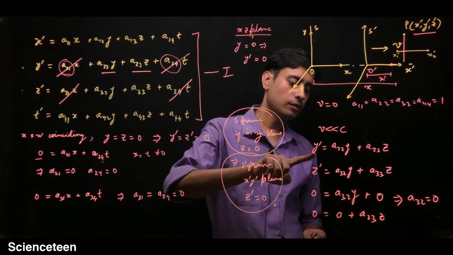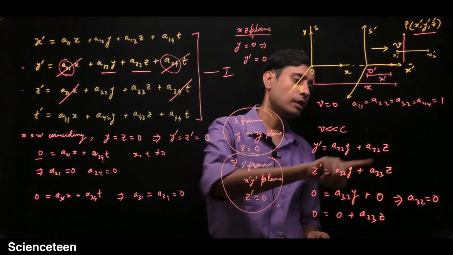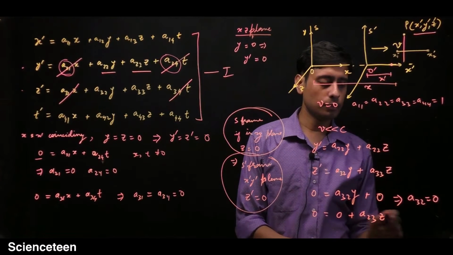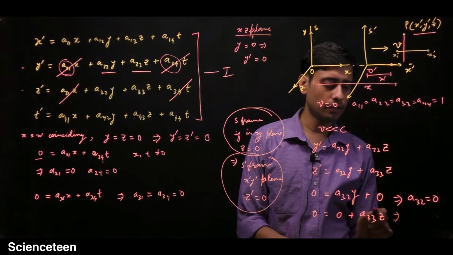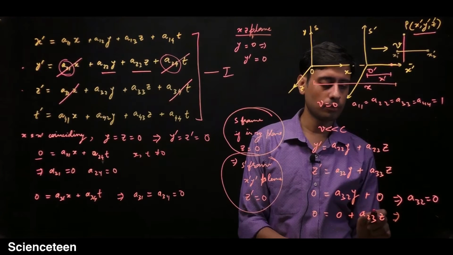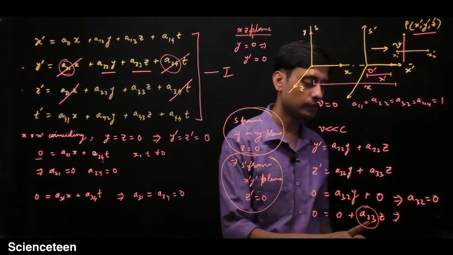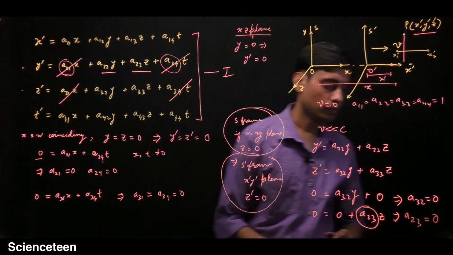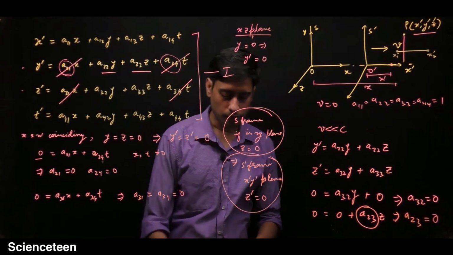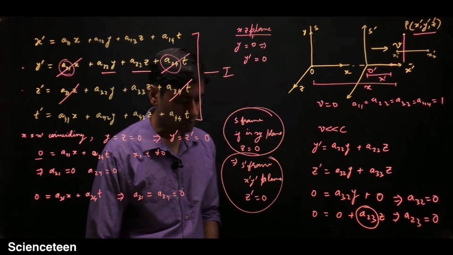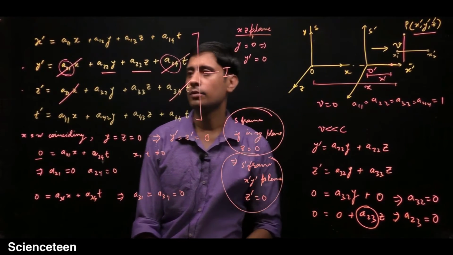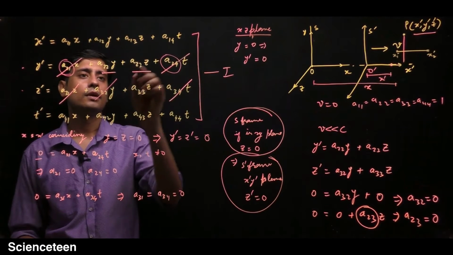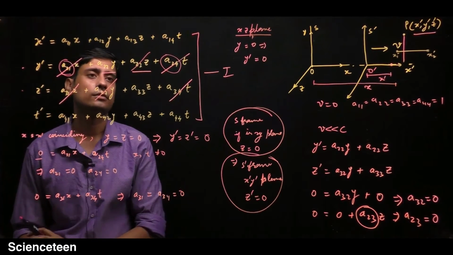So this is 0, this is already 0, and this will remain. For this equation to be true, z can be 0 or not 0, but this must be 0. So A23 must be 0. So the two terms A23 and A32 are 0. So just cut out these terms. A23 goes off and A32 goes.